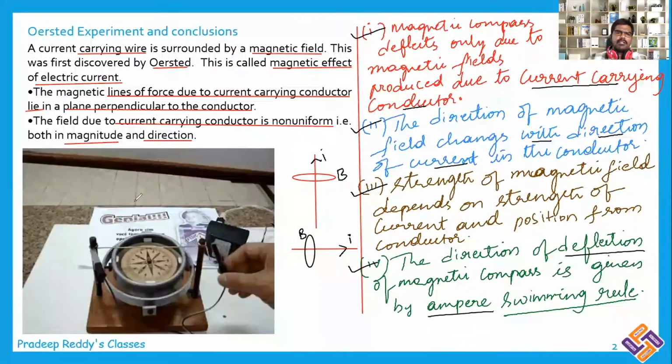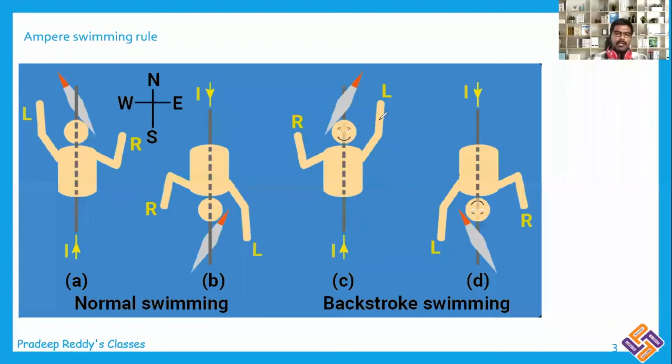These are the conclusions from Ørsted's experiment, which confirm that magnetic fields are also associated with moving charges. Depending upon how much current is flowing through the conductor, magnetic fields will be produced around that current carrying conductor. As we have discussed, the direction of the magnetic compass is decided by Ampere's swimming rule, and Ampere's swimming rule gives the direction of deflection of the magnetic compass.